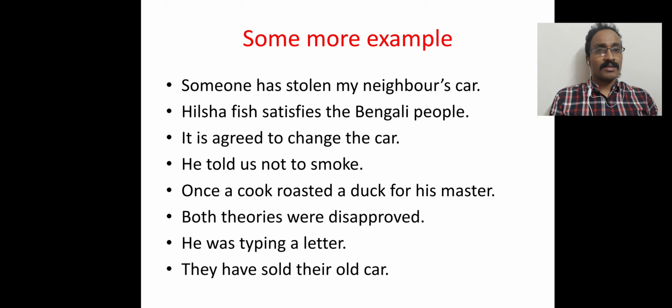And you see here has and then verb 3, this is an active sentence, and here you see has stolen, because after has, the verb to have, we use the past participle form of the verb, and this is basically present perfect tense. In this case you don't know who stole the car, therefore it is better to give importance to the stealing of the car, that means the neighbor's car, and that would be the subject of this sentence.